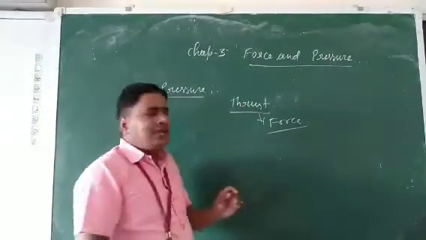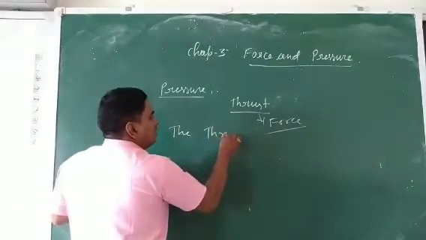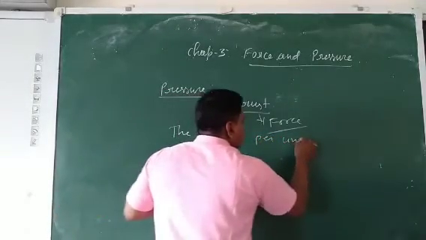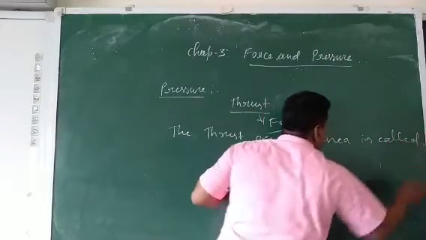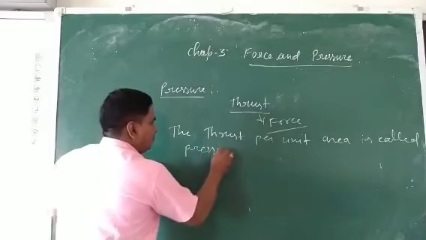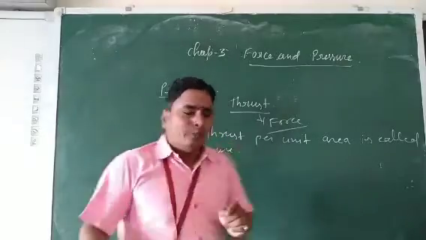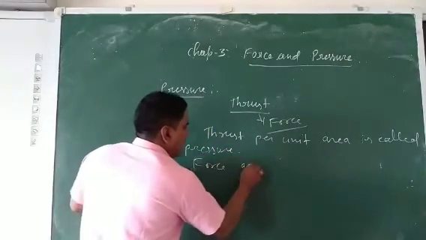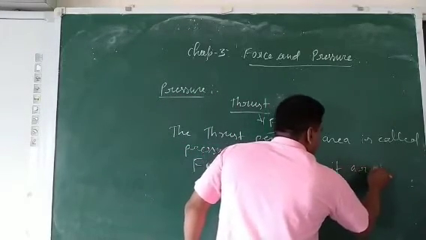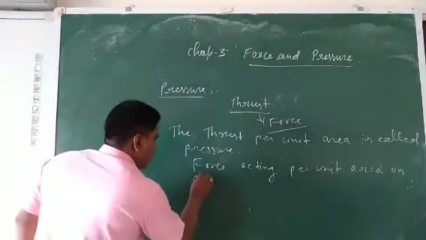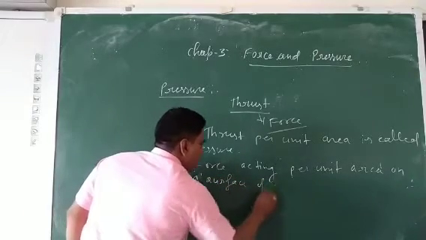So we can define pressure as the thrust per unit area. Thrust per unit area is called what? Pressure. Or we can say that it is the force acting per unit area on a surface of a body.